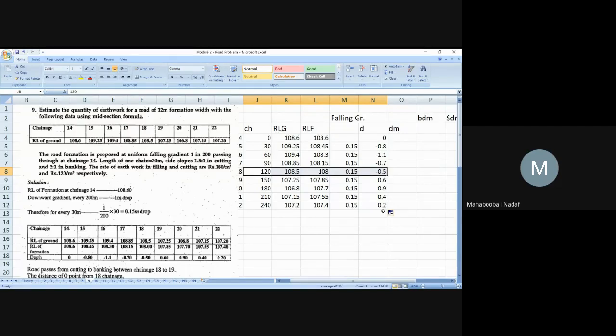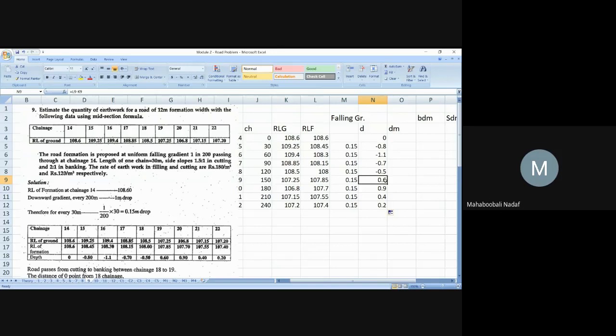But suddenly minus 1.5 is there, and suddenly plus 0.6 is there. That is not correct. Somewhere it should be 0. That 0 point is where it changes from cutting to filling. That chainage you should find out.